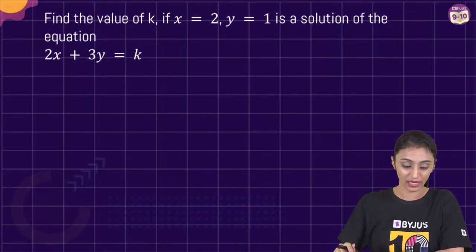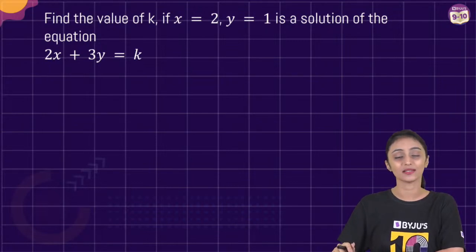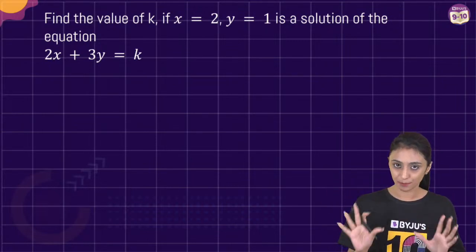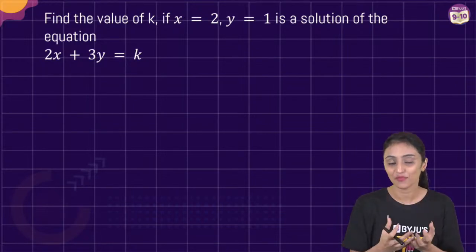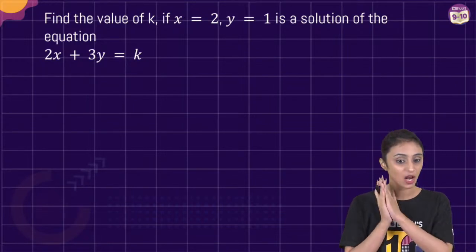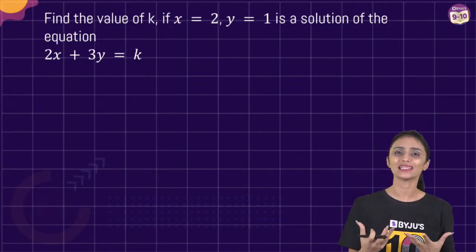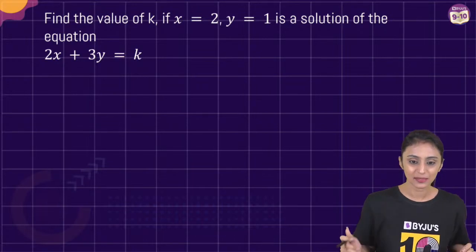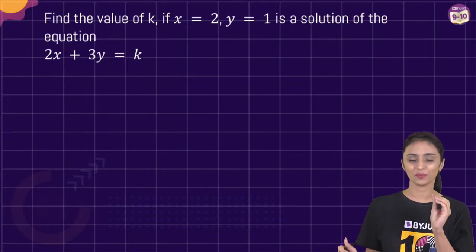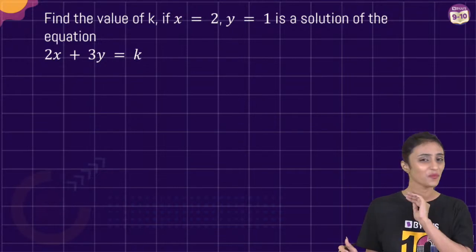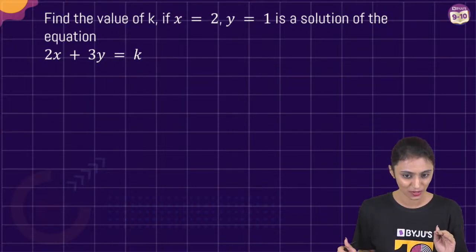Find the value of k if x comma 2 and y equals 1 is a solution of the equation 2x plus 3y equals k. This is a simple question, but these types of questions come across in the paper a lot, and I've seen students making mistakes here. They're not able to understand what to do. It's very simple. Anant, that is correct, 1,99.9, but I would still say avoid decimals. Please avoid fractions.